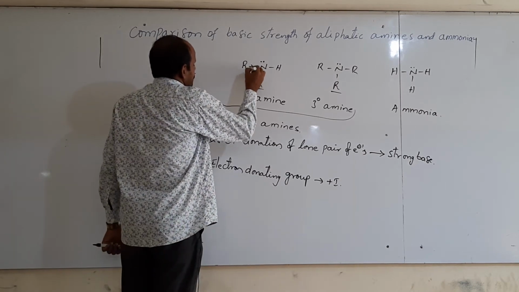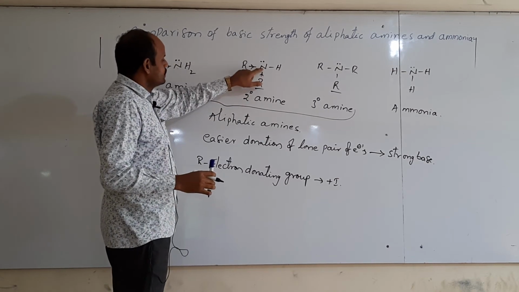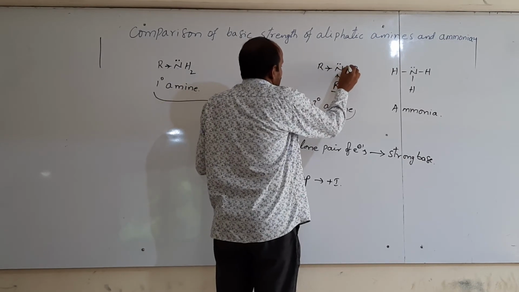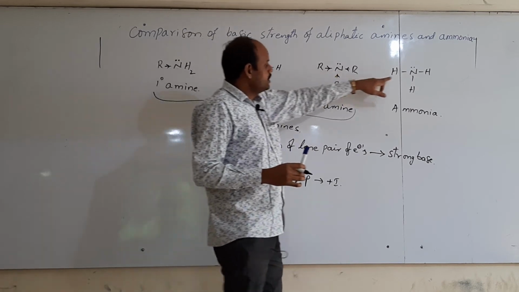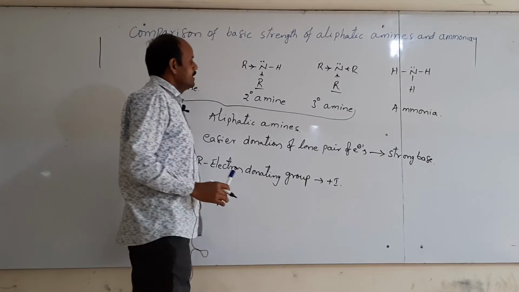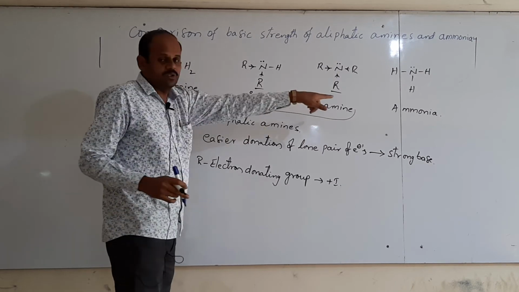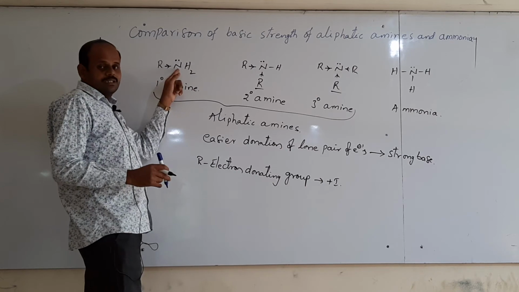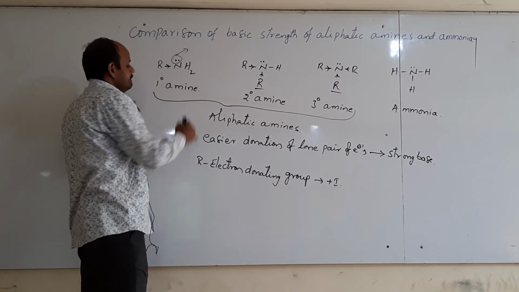Here 2 alkyl groups can donate electrons to nitrogen, and here 3 alkyl groups are donating the pair of electrons to nitrogen, and in ammonia there are no such groups. Now, which compounds will give the pair of electrons easily to others? Either aliphatic amines or ammonia? Aliphatic amines only, because the alkyl groups are donating to nitrogen. Then this pair of electrons is easily available for donation.